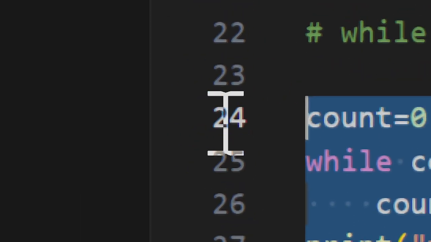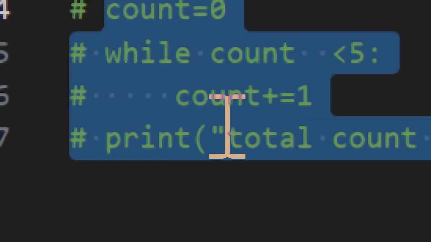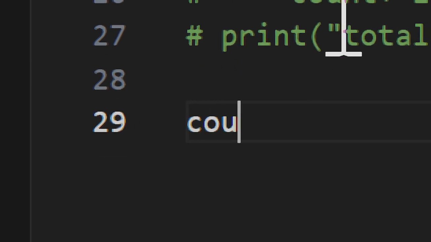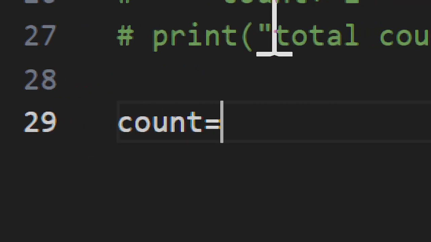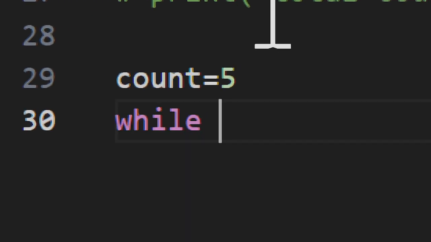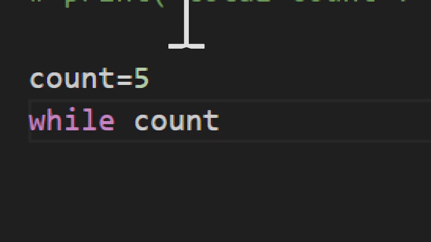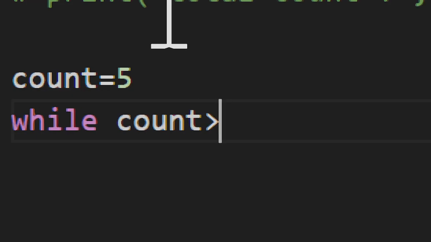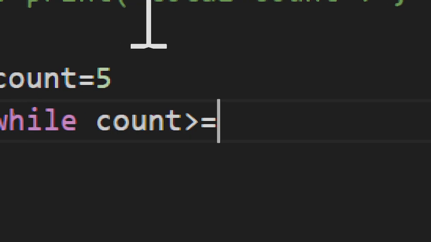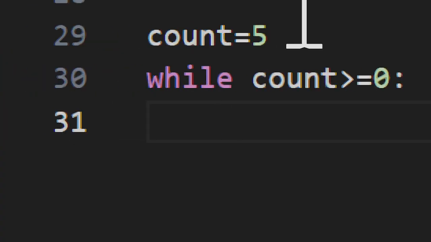In case you want to reverse and print, again count equals 5. While count greater equals 0.